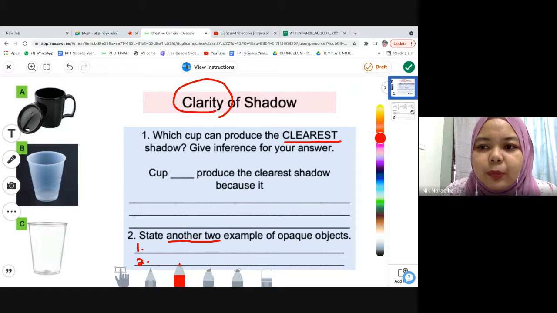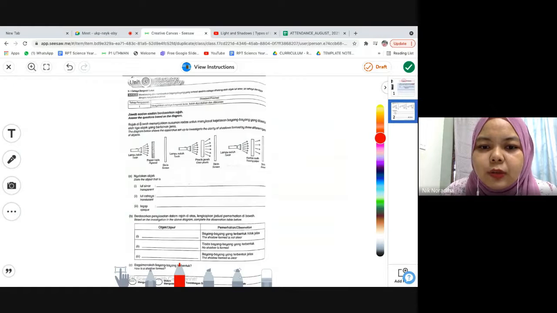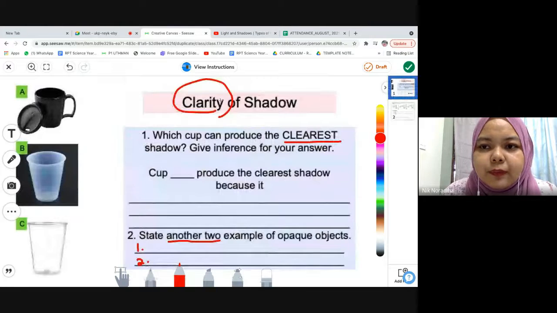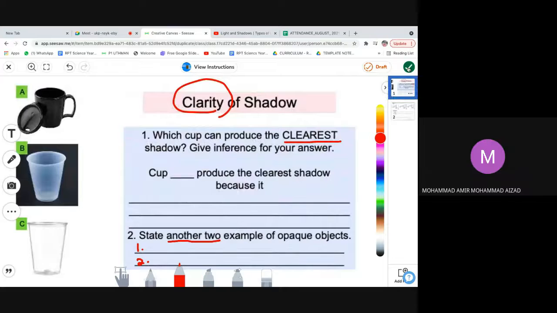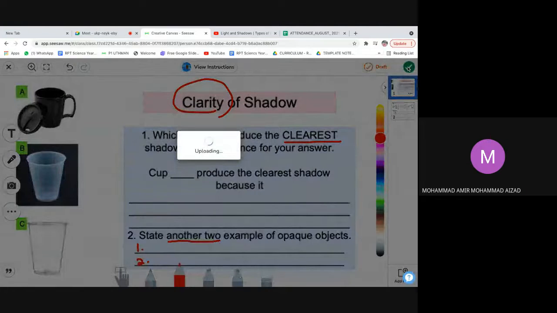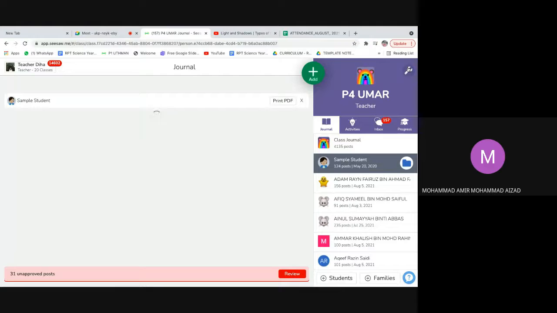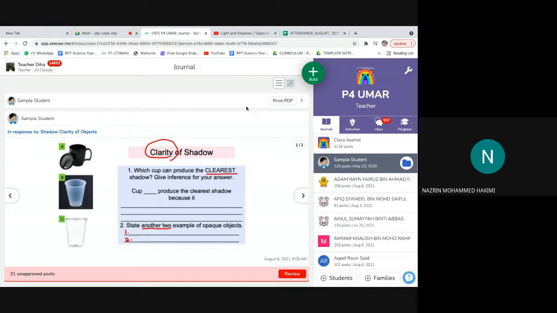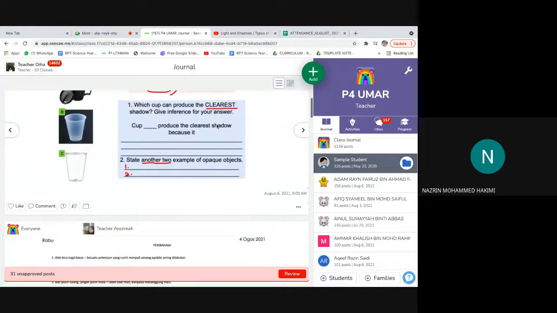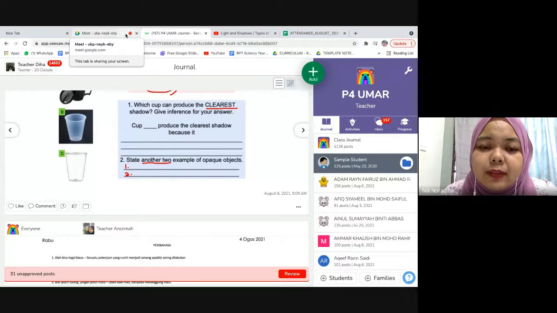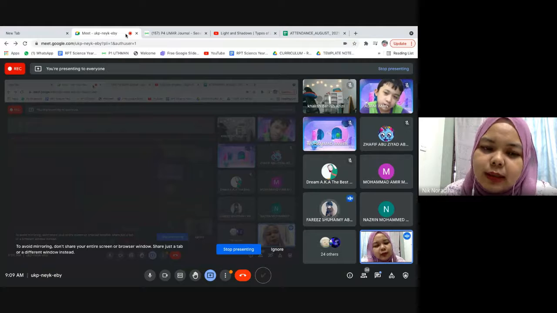Those who do not have the book, go to page 2 and do this one. Those who have the Skill Hebat book, do it inside your book. Do we have to send the book activity to Seesaw? If we discuss together in class, you don't have to send it in Seesaw. But those who send, teacher can just check.